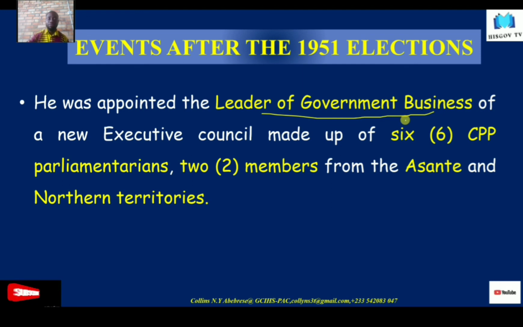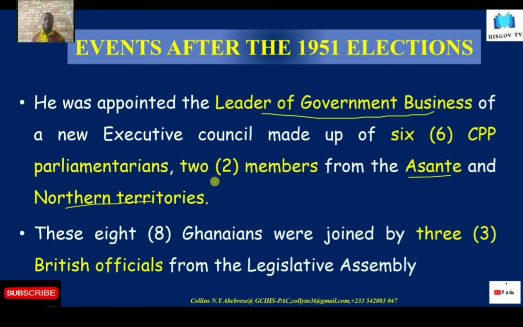And so 6 CPP parliamentarians were part of the Executive Council because they were in the majority now. And then they had 2 members who were also coming from the Asante and the Northern Territory. So these people, made up of 8 Ghanaians, were now in the Executive Council, and 3 British officials from the Legislative Assembly, who of course would represent the important aspects of the economy, the gold, the mining, the banking sector and the like, joined them.